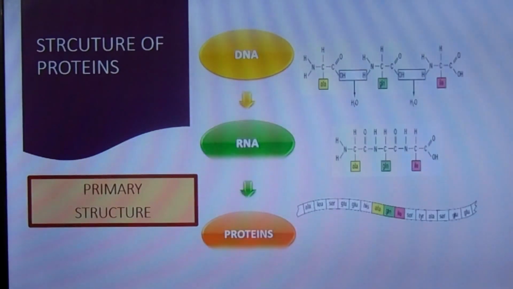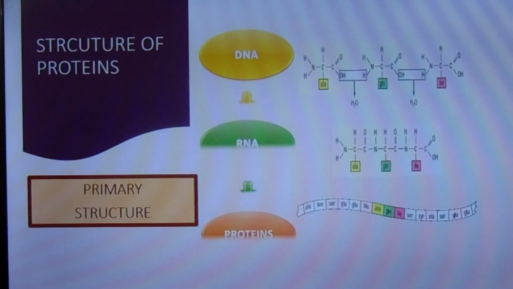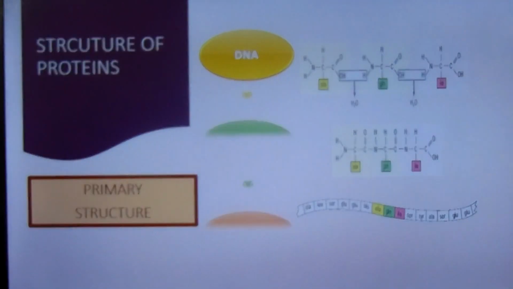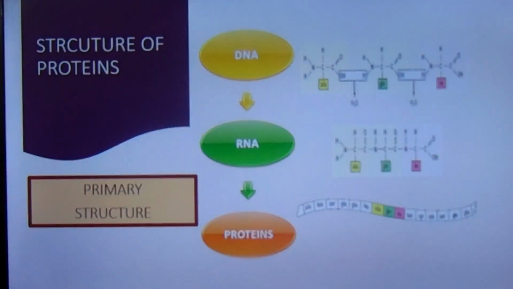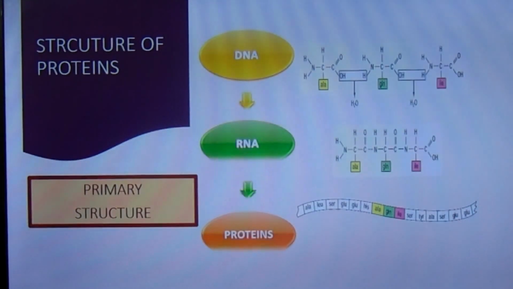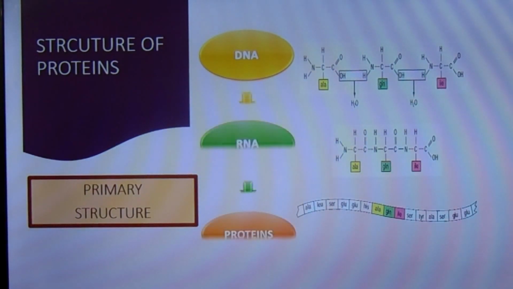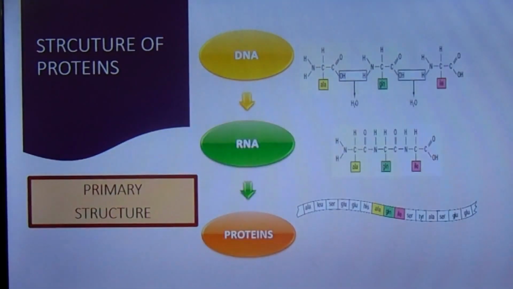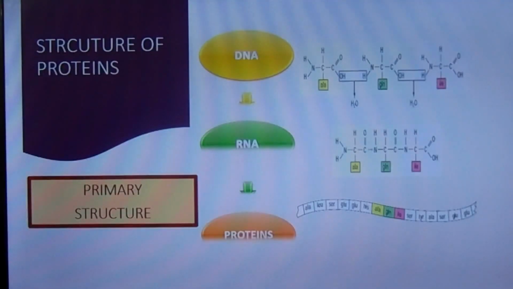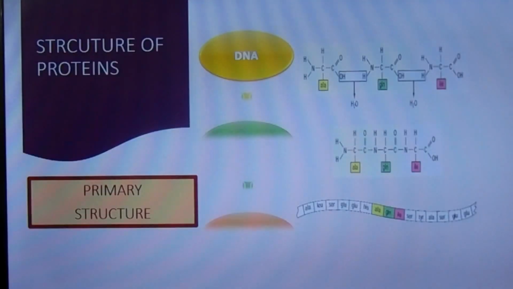In our previous lectures, we have already discussed that proteins are made up of amino acids. There are millions of types of proteins, but all these protein molecules are made up of only 20 types of amino acids. These 20 amino acids are the alphabets of protein language, like the 26 alphabets of English.